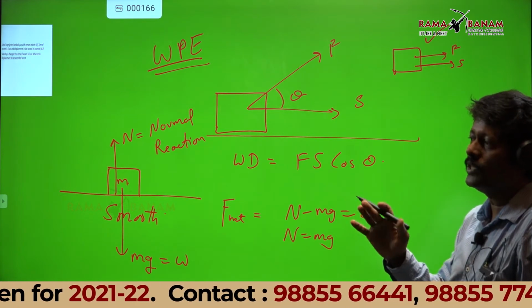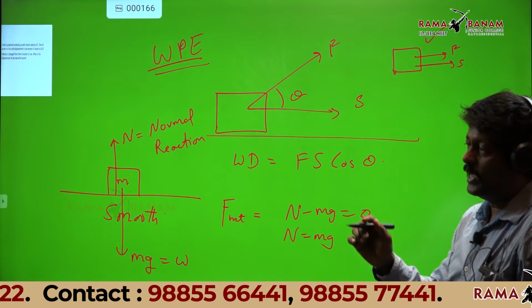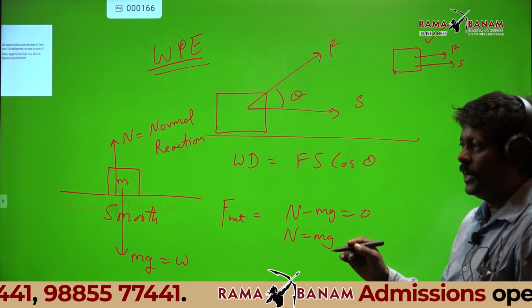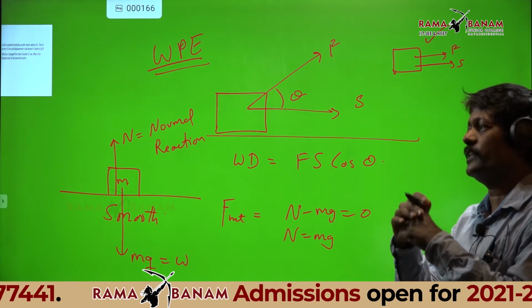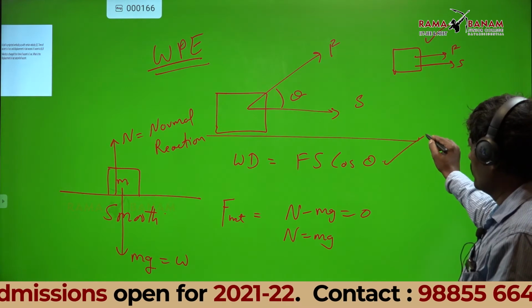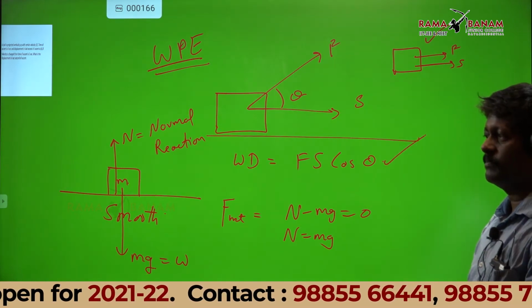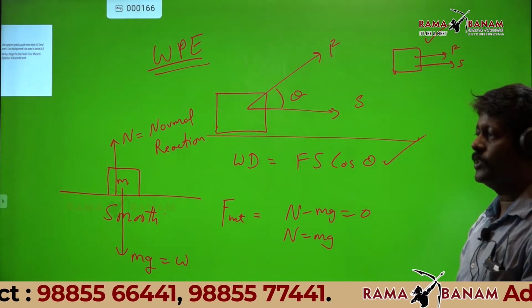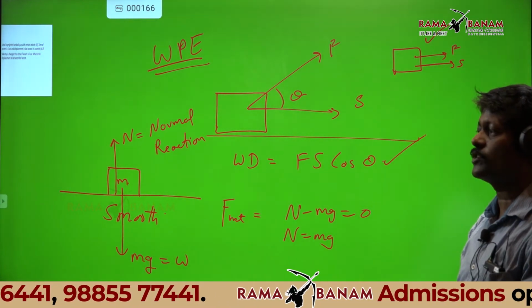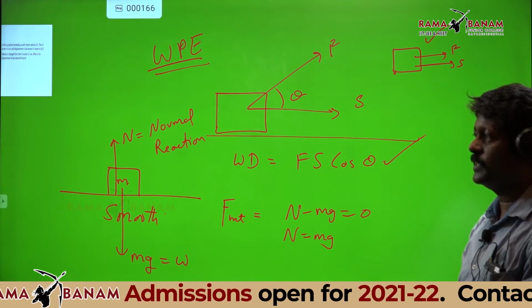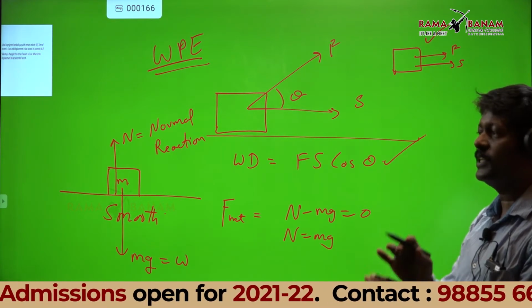That is why you don't know Fs cos theta. The actual formula for work done is Fs cos theta. Up to your 9th standard you always took theta as 0. When theta is 0 you will get Fs. That means up to your 9th standard all the bodies should have displacement in the direction of force, but that is not required.